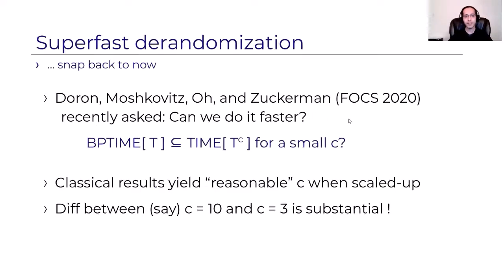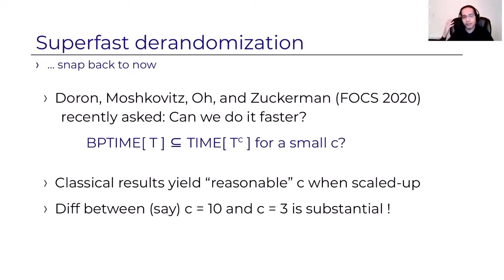Now, very recently in FOCS, Dean Doron, Dana Moshkovitz, Justin Oh, and David Zuckerman asked the following natural question. Can we go faster? Can we prove that probabilistic time t can be simulated in deterministic time t to the c for some small constant c, some fixed constant that we can control?